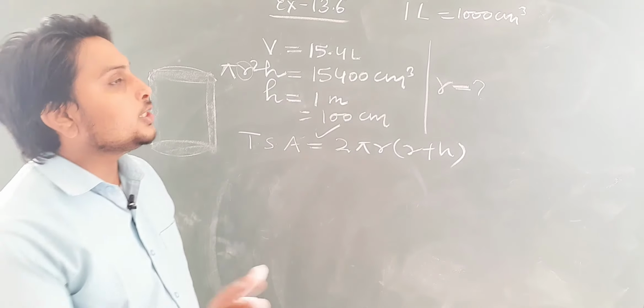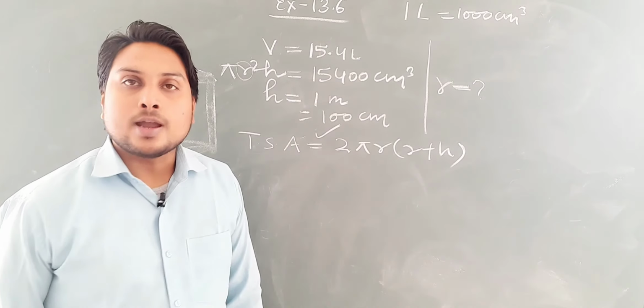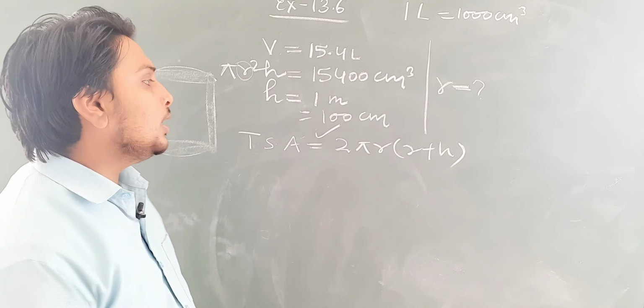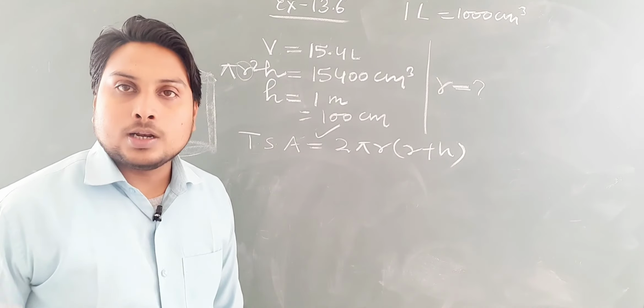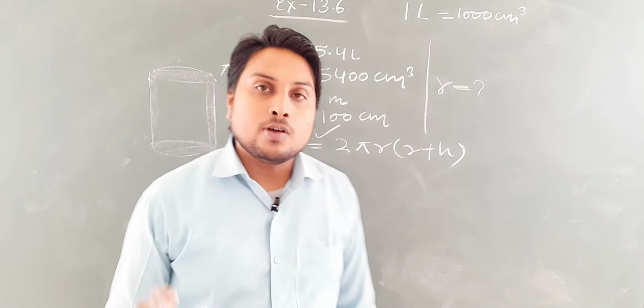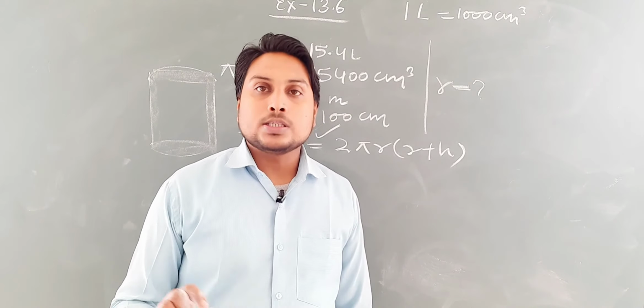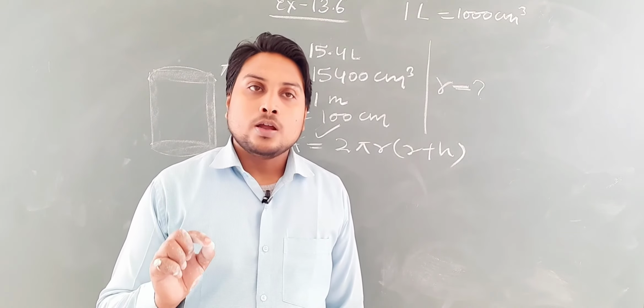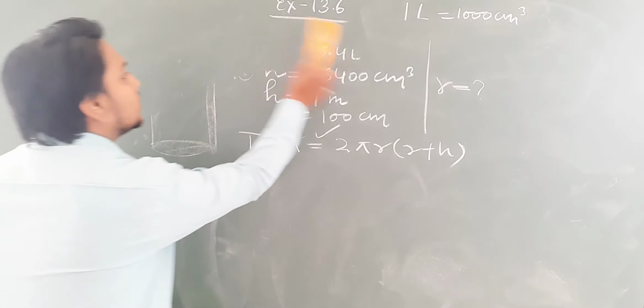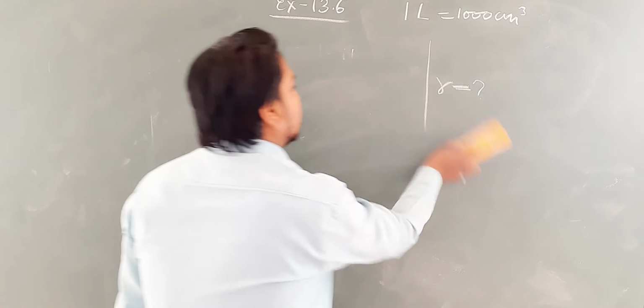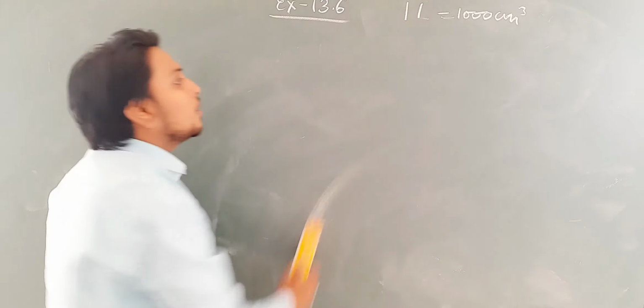If you want to change that in meter square, you have to divide that by 10,000, because 1 centimeter is equal to 1 upon 100 meter. So 1 centimeter square will be what? 1 upon 10,000 meter square. Okay. So this is how we will solve this question. Coming to the next question.